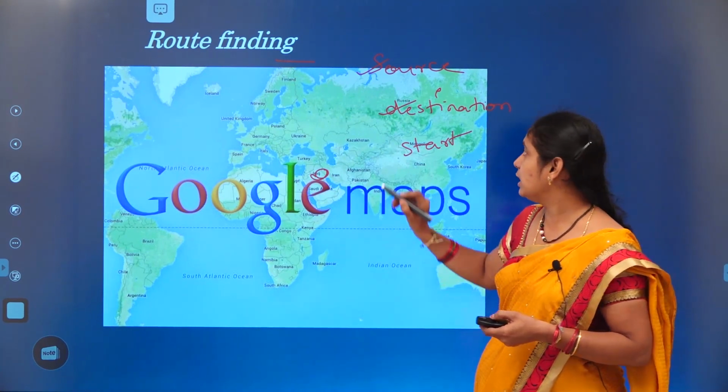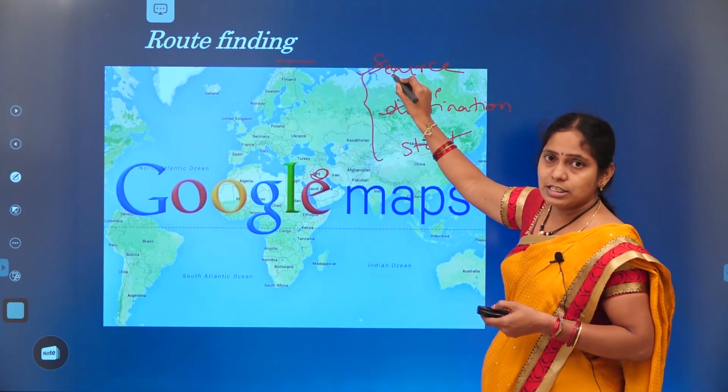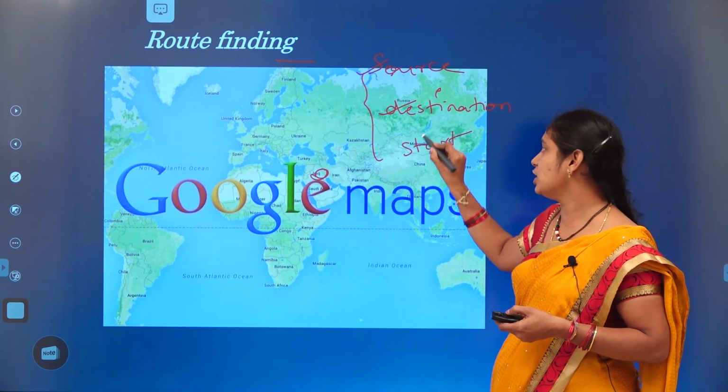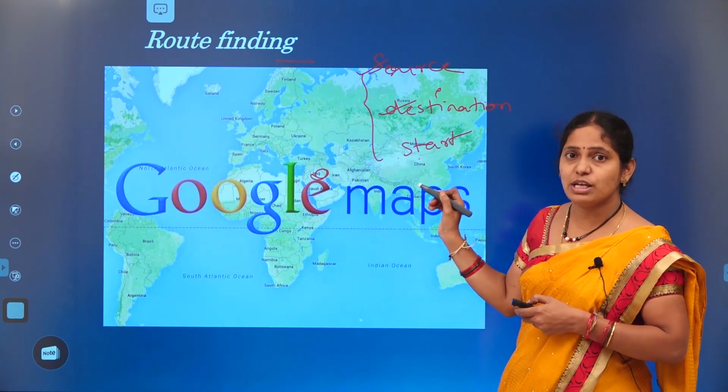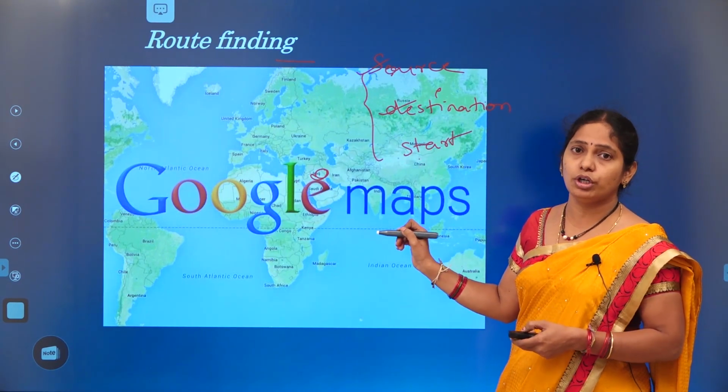So, what is the process here? We have 3 steps: selecting the source location, selecting the destination location, and then pressing the start button. So, this is the process involved in finding the route using Google Map.